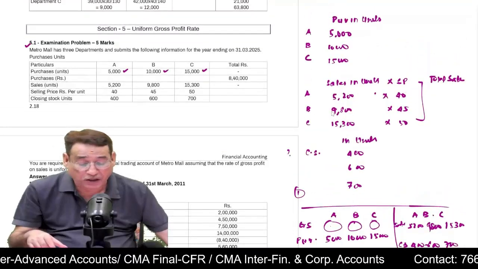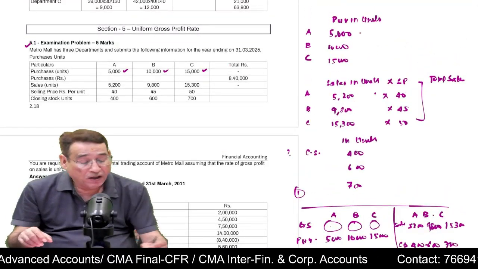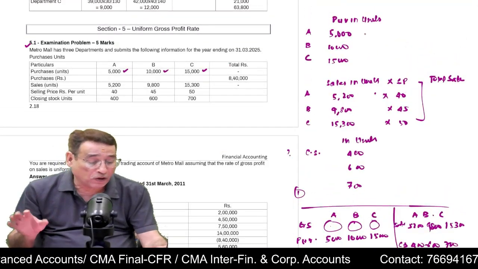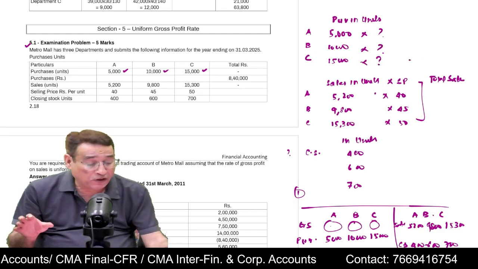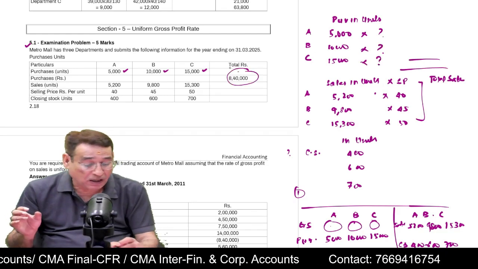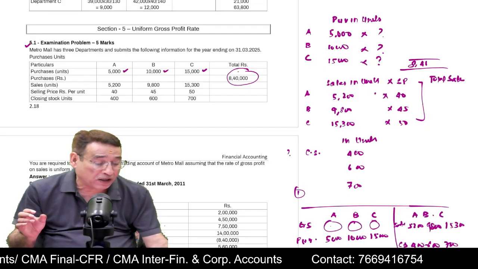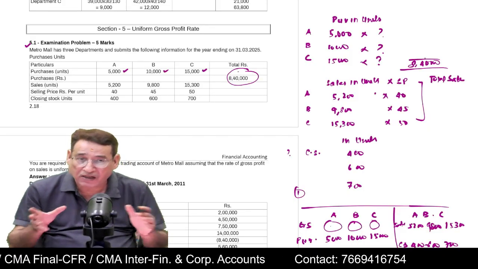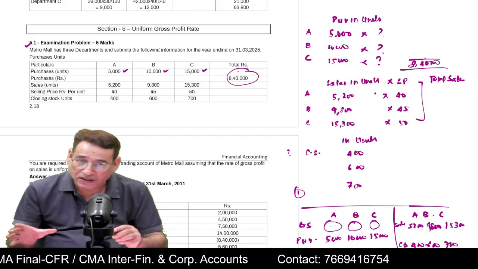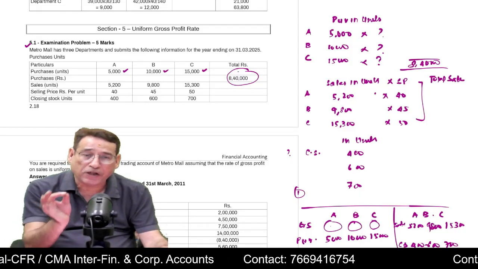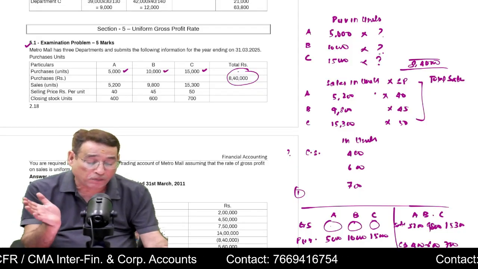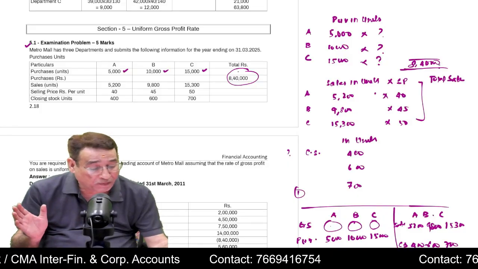Now, in this particular question, you remember, you were not given the purchase cost per unit. But you were given total purchases, 8,40,000. It is given in the question, but you are not given what exactly is the purchase cost for department A or B or C, only the total amount of purchases.